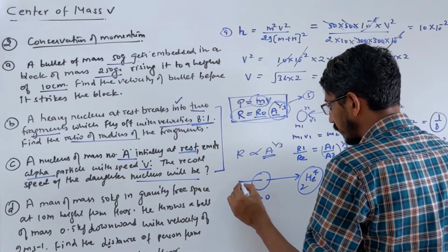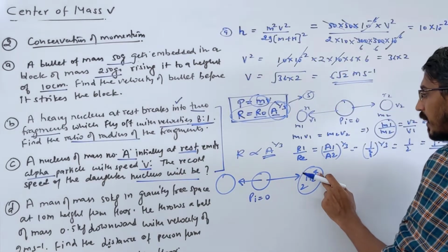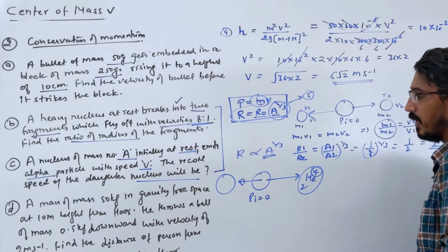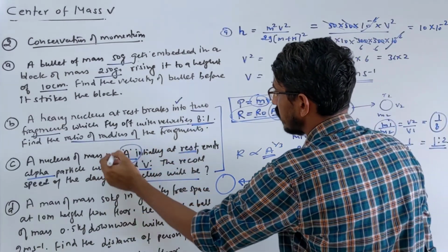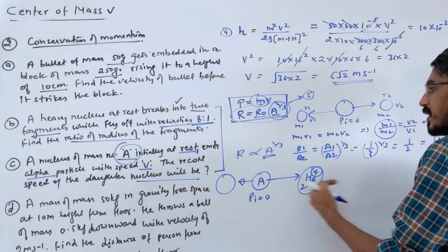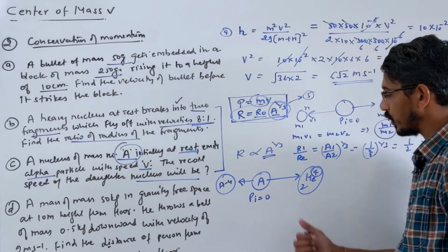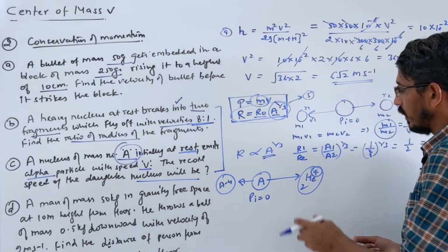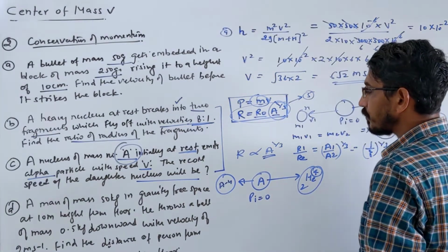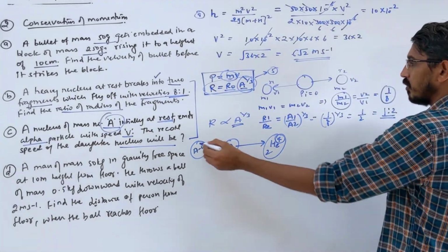So this daughter particle will move backward. The mass of the alpha particle is 4, the mass number. Initially the mass number is A. If an alpha particle comes out of this nucleus, the remaining mass number is A minus 4, because 4 came out. Now the initial momentum is 0, so the final momentum should also be 0.